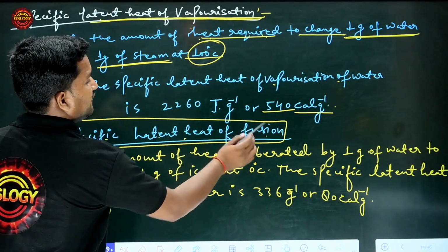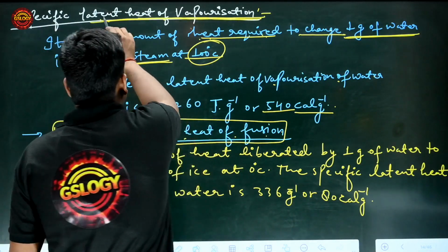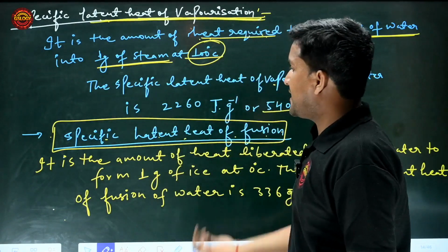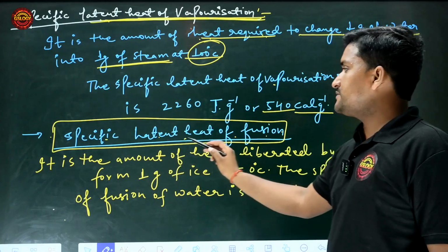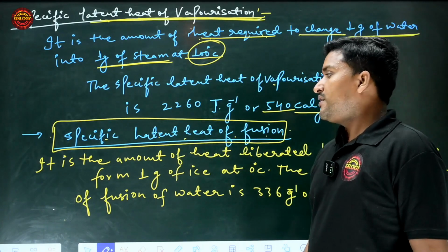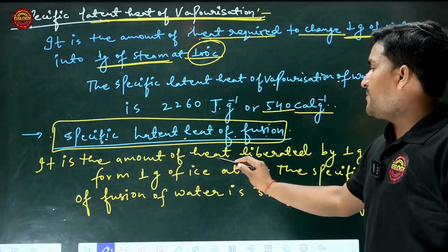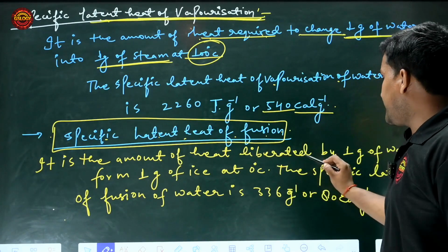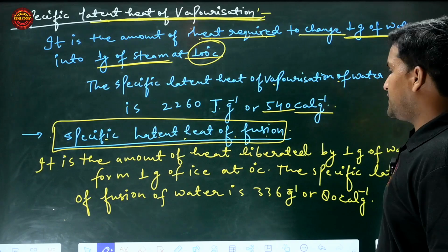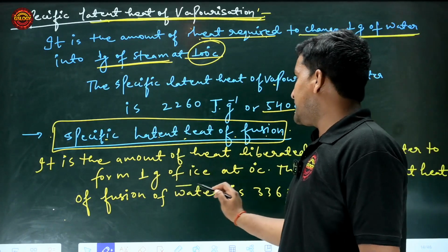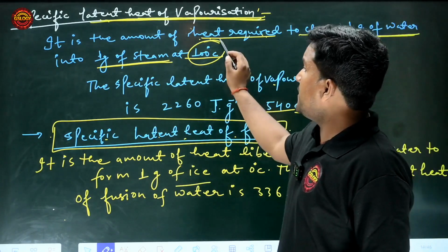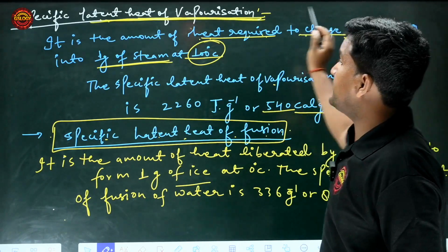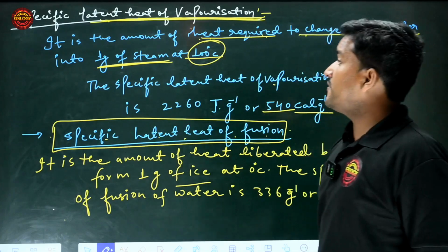Specific latent heat of fusion. One is the specific latent heat of vaporization and the second is the specific latent heat of fusion. It is the amount of heat liberated by 1 gram of water to form 1 gram of ice. In vaporization, 1 gram of water is converted into 1 gram of steam.